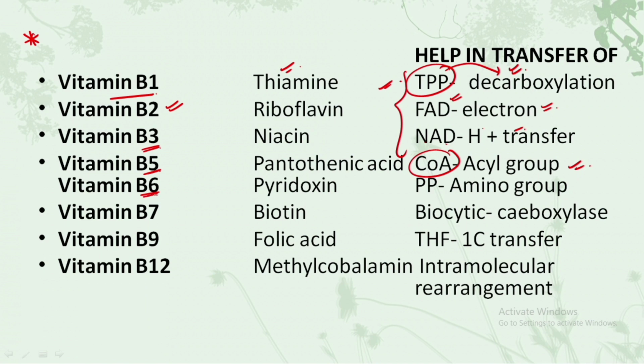Then we have vitamin B6, it helps in pyridoxal phosphate, that is amino group transfer. Then we have vitamin B7. It helps in the biocytin, that is carboxylase. It acts as a carboxylase, or it helps in the transfer of the carboxyl group. Then we have vitamin B9. It helps in the THF one-carbon transfer.